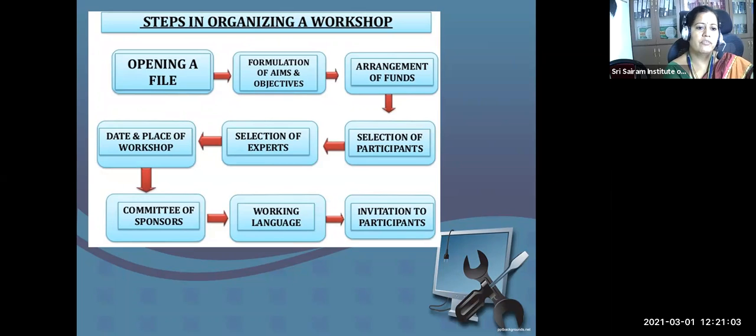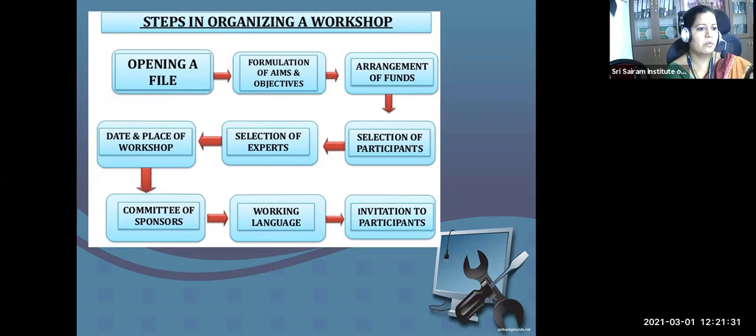Then arrangements of funds, selection of participants, selection of experts. Selection of experts and participants are most important in the case of a workshop. Participants should like the topic chosen, and the expert should be an expert in the topic delivered. So both things need to be correlated. Only then will the workshop be a success.